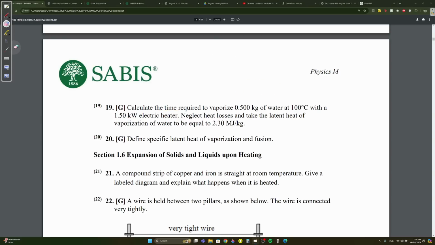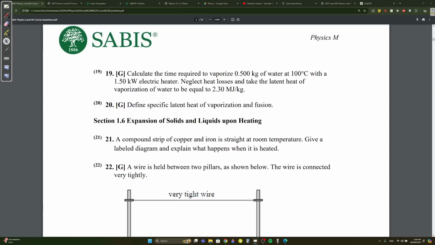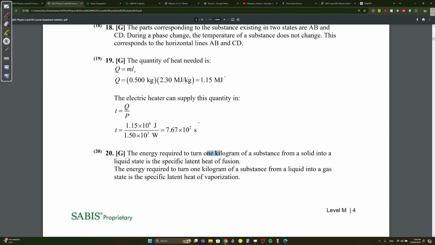Define specific latent heat of vaporization and fusion. Let's start with latent heat of vaporization. It's the energy needed to change the state of a substance from liquid to gas. And the fusion will be the energy needed, yes, per 1 kilogram. I forgot about the 1 kilogram part. So the fusion one is the energy needed to turn 1 kilogram of substance from solid into a liquid. Vaporization is to turn 1 kilogram of substance from liquid into gas.